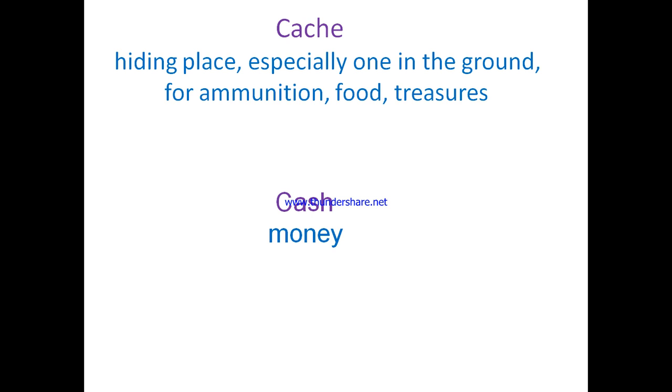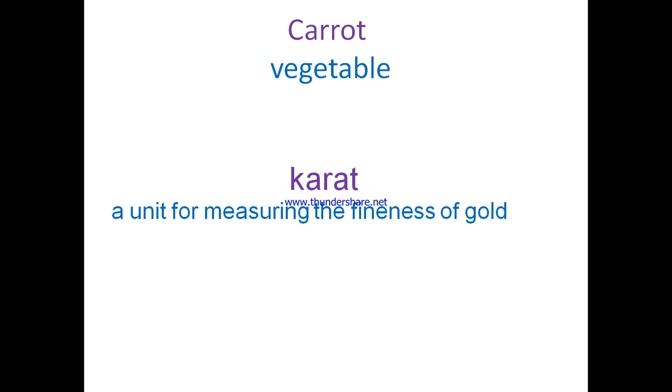Can you guess what the next word is? It's kind of the carrot. The carrot is a kind of vegetable. Everybody knows what the carrot is. The rabbit eats the carrot. The second one is the carat, a different meaning, of course. The carat is a unit for measuring the fineness of gold.